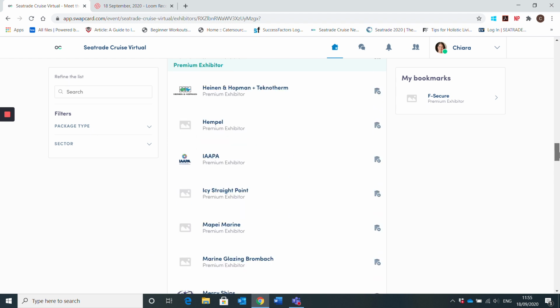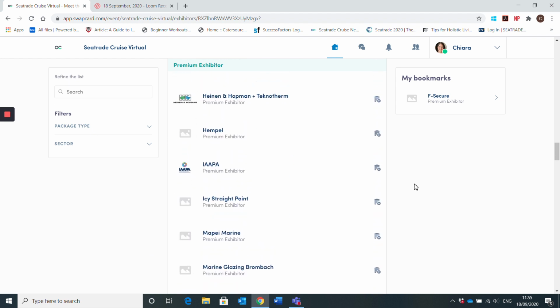And then, as I mentioned before, if you would actually want to meet with them, but right now you're just trying to figure out who it is that you're interested in, you would just go through and click these, and these become your bookmarked exhibitors.